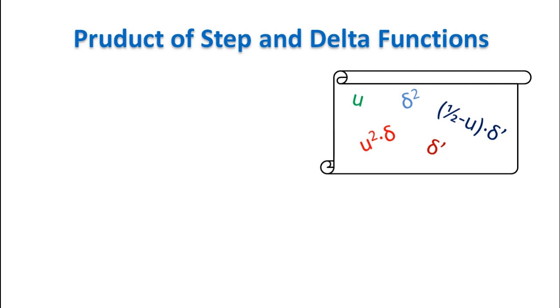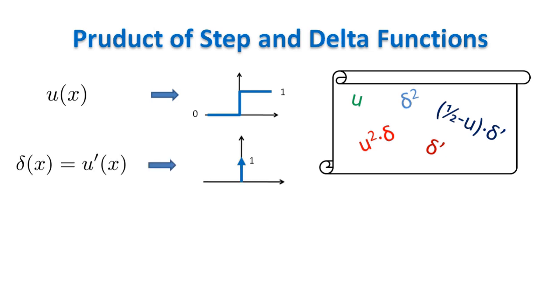We want to prove a theorem on the product of step discontinuous and Dirac delta functions, which are both distributions, also known as generalized functions. Let U be the Heaviside unitary step function and delta its derivative, which is a Dirac delta function. Let f be a smooth function defined over R.